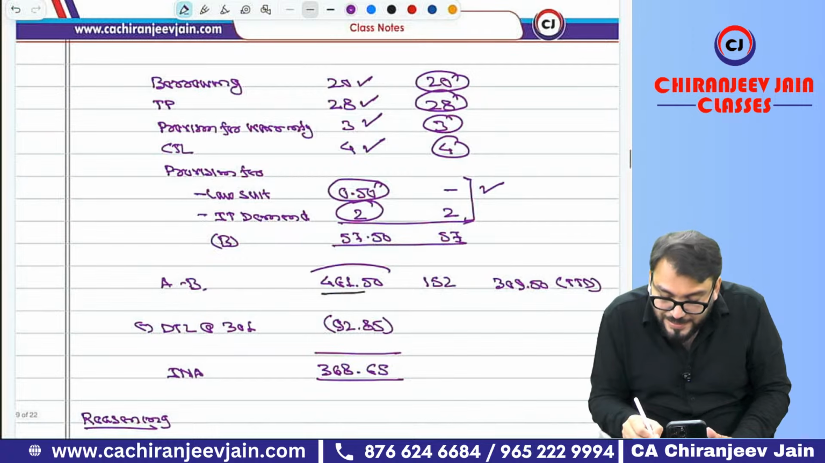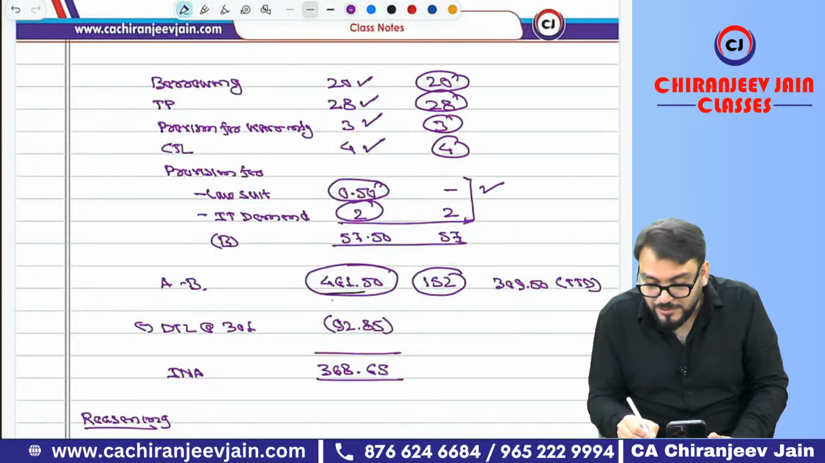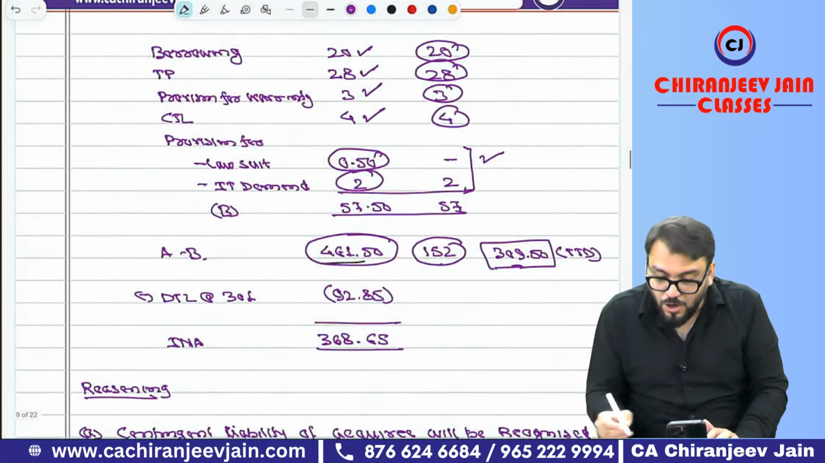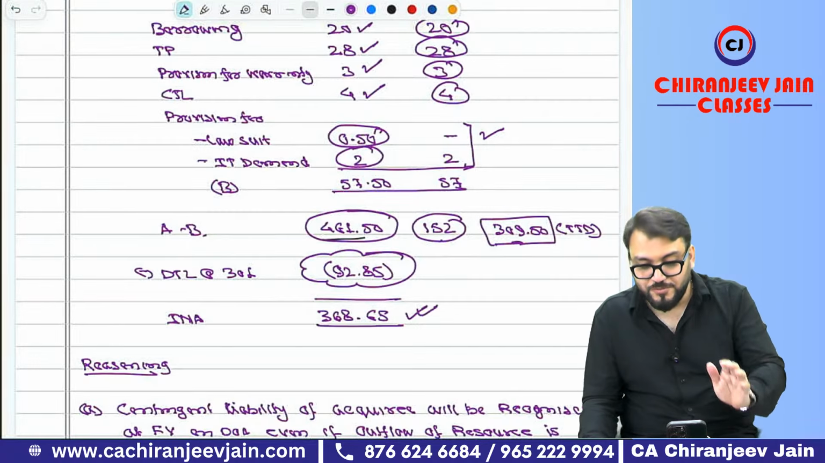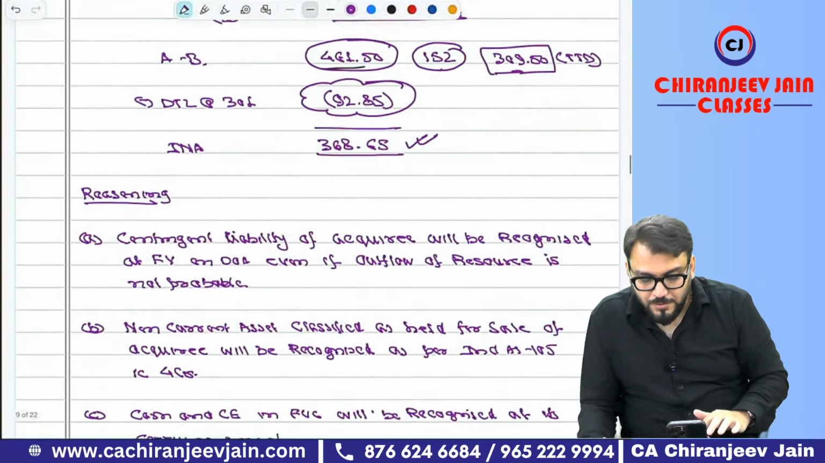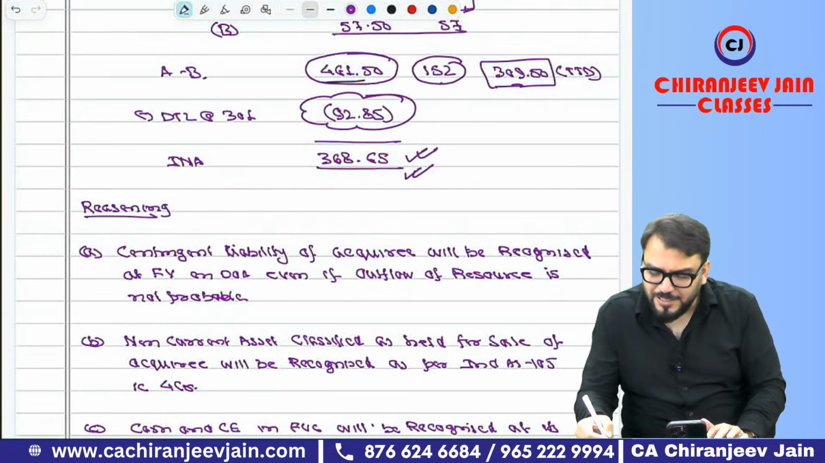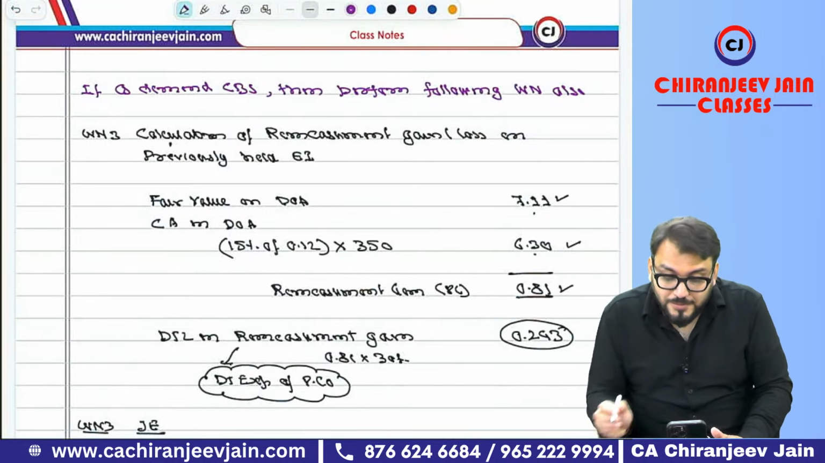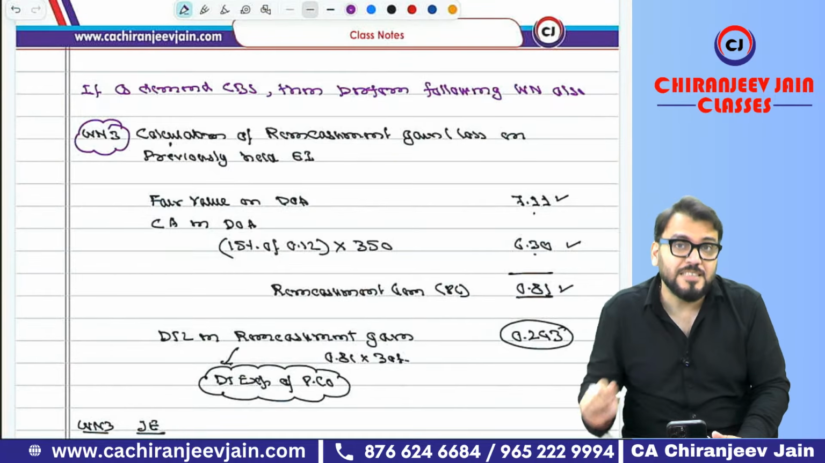So we'll find out INA 461.50. Then tax base 152. So you can see fair value is more than tax base. So this becomes taxable temporary difference. On that DTL can be recognized, and this will become fair value of INA on the date of acquisition. Very easy. Correct? Any doubt? Understood? Some reasoning is given that I have already explained. Understood?